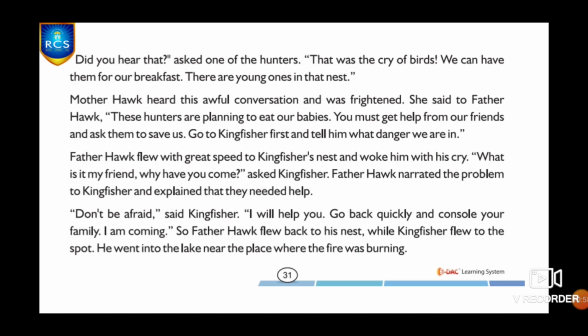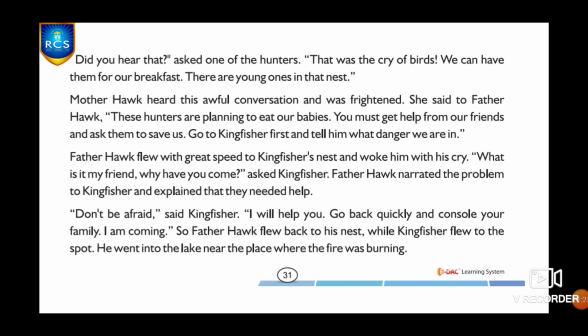Father Hawk flew with great speed to Kingfisher's nest and woke him. "What is it, my friend? Why have you come?" asked Kingfisher. Father Hawk explained the problem to Kingfisher, and said they needed help. "Don't be afraid," said Kingfisher. "I will help you. You go back and console your family, and I am coming on my way."